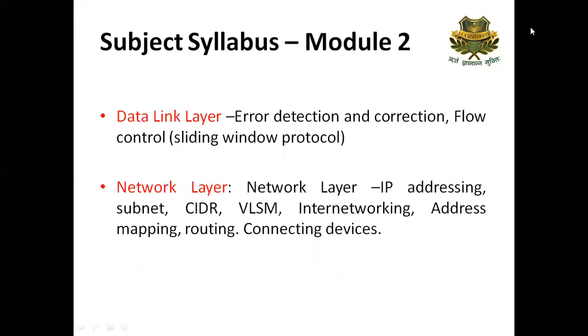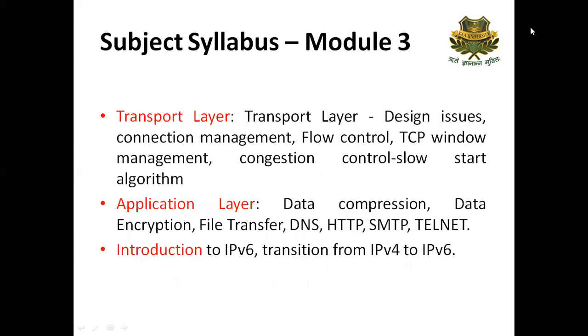In module 2, you will study about the data link layer and the network layer. Basically, in this module, you will study how the internet works and how a computer is going to communicate from one node to another or from one device to another. Module 3 basically deals with the end-to-end delivery of packets and the services and applications related to users for connecting and communicating with the computer networks or with computers or devices.